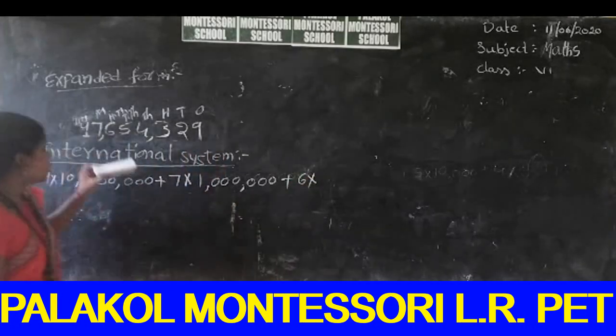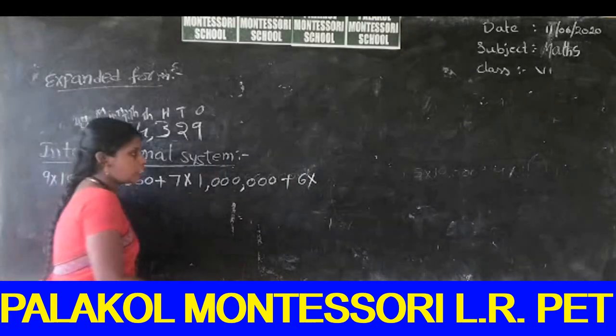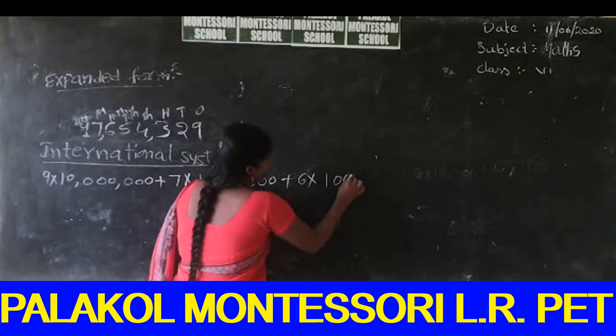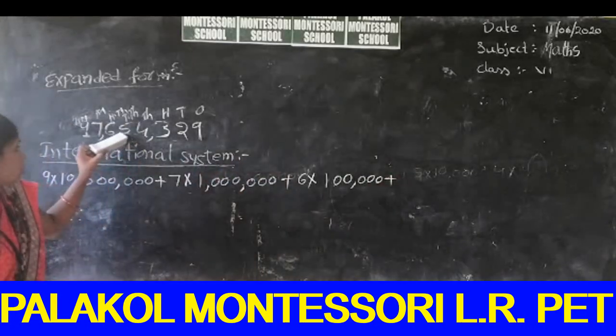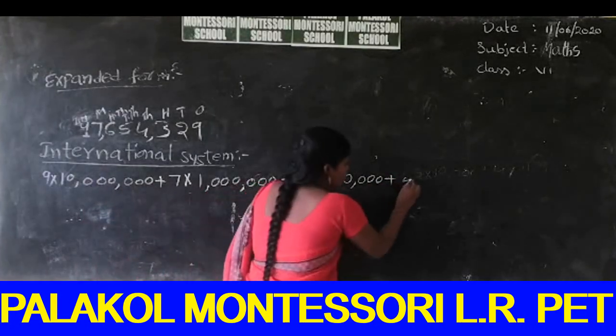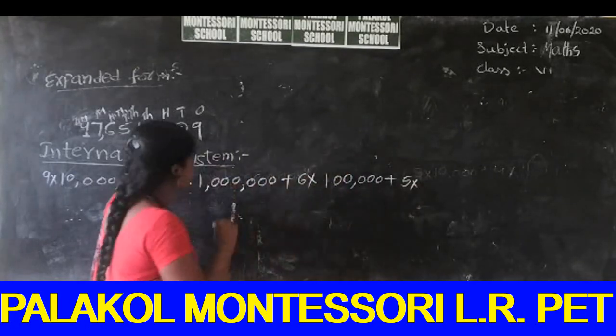6 into, what is the position of 6? It is in hundred thousands. Plus the next number. What is the next number? 5. 5 is in the thousands place. So written in the thousands place.